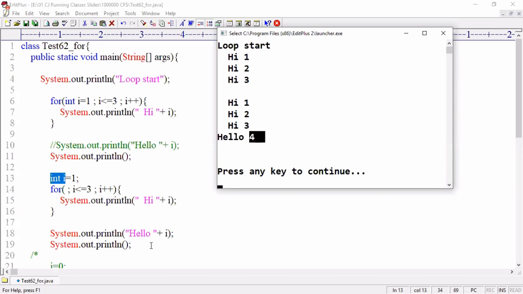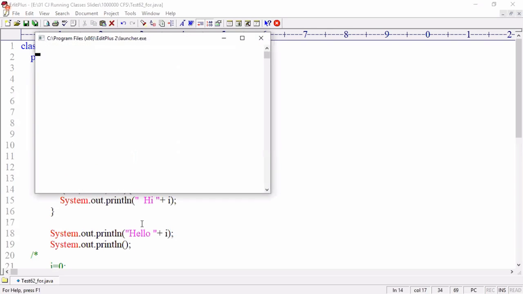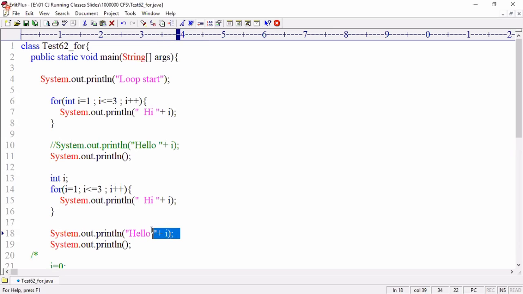The i value 4 is coming. Can I write like this? Variable declared outside, initializing inside. Is it allowed? Yes, it is also allowed. No problem. Declare outside, initialize inside the for loop. Can I read this value after the for loop here?